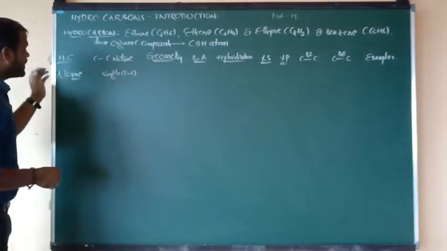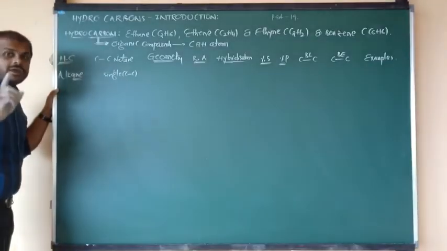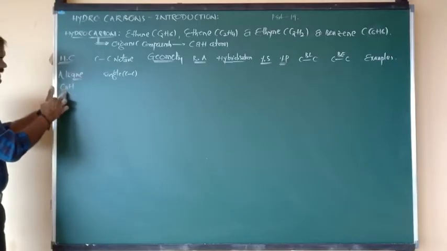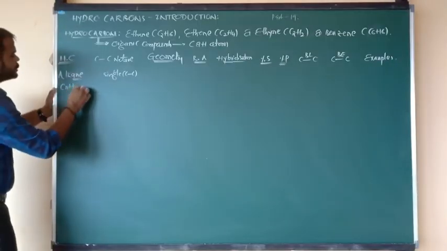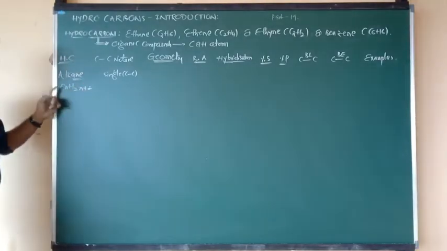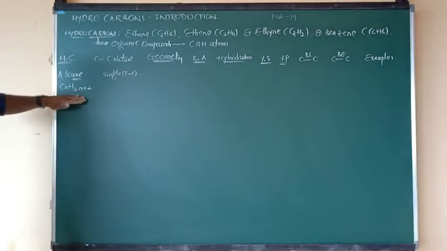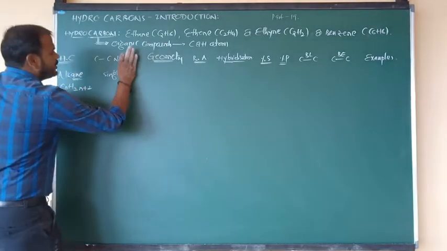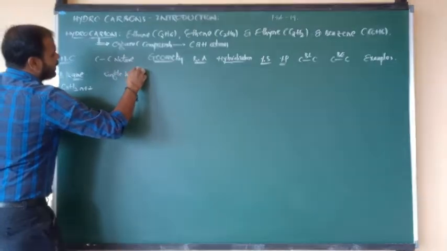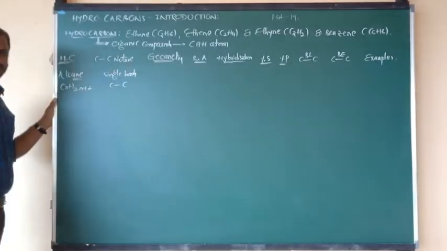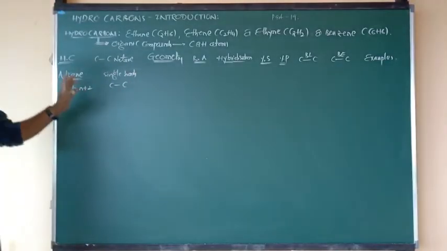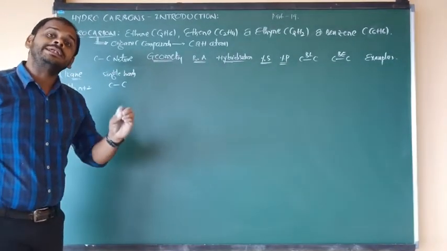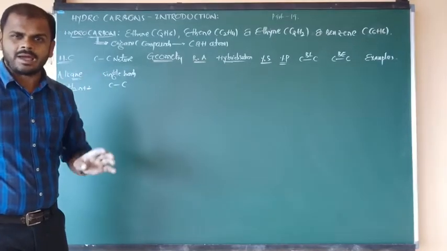For alkanes, you must remember the general formula. The general formula of alkane is CnH2n+2. This is the general formula of alkane, and they have single bonds between carbon and carbon. Next, all alkanes contain sp3 hybridization.